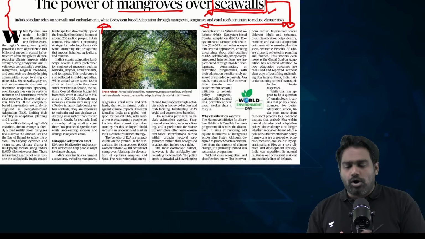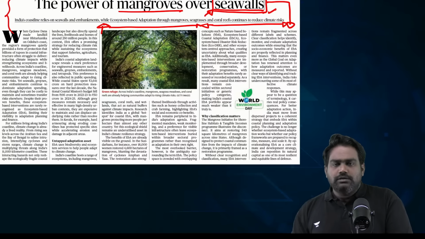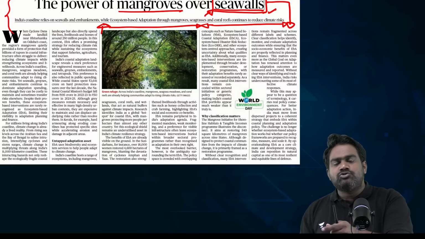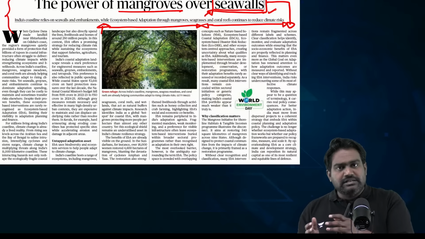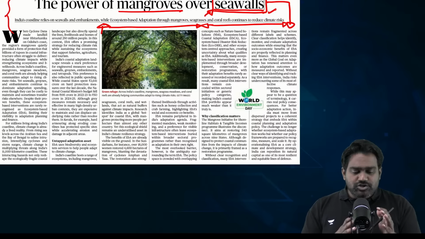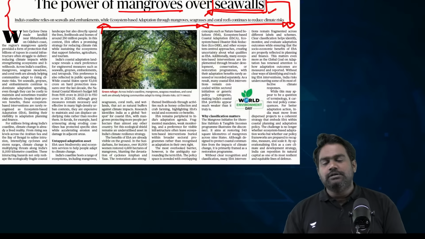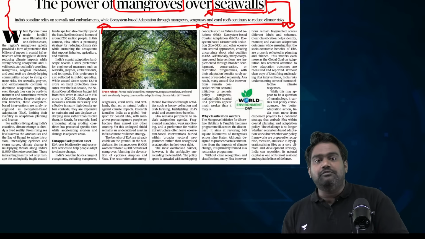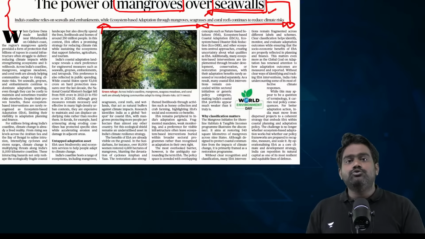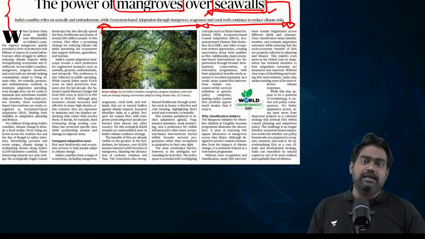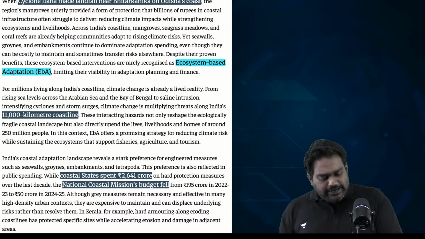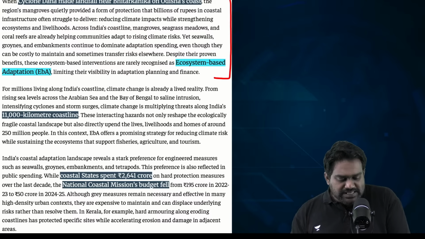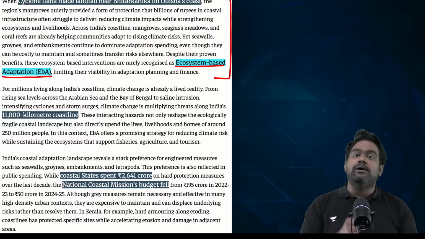An embankment or a seawall might protect a strategic facility or a particular coastal area, but it will simply transfer the risk to another nearby area where the disaster risk would be felt. So instead of focusing on these expensive and unviable projects, the writer is suggesting that protecting natural buffers like mangroves is the best solution to deal with rising sea levels and extreme weather events. So let's understand this topic in slight detail. It introduces a very important concept known as ecosystem based adaptation, or EBA.